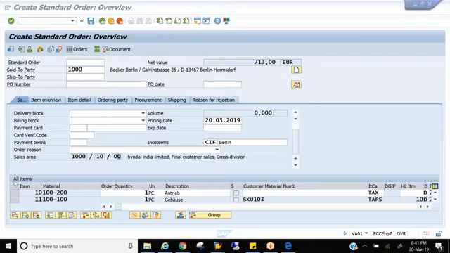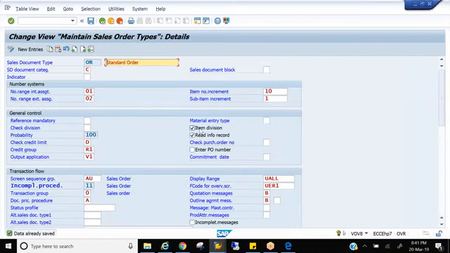But where do we maintain division? Anyone? Material master. Division is in the material master, right? So here what we are telling the system is, go with the item division. Whatever the division is in the item, you take it. I don't have any problem. But anytime if you want to contradict, that means if the item division is deviating from the header division, I want to throw a message.